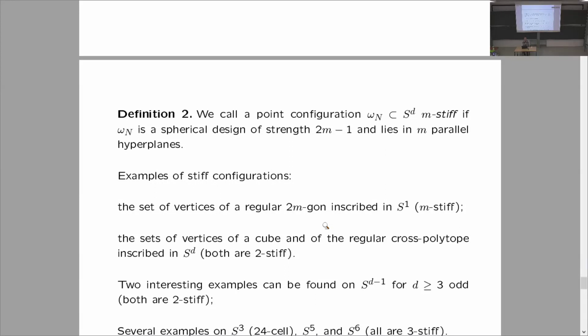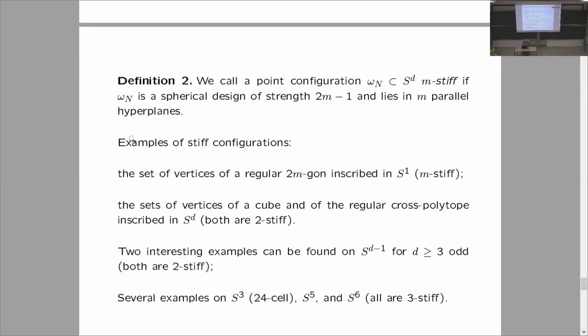So we will consider configurations which are designs of order 2m-1 and which can be put in m parallel hyperplanes. So they are designs of order 2m-1, and there exists a point on the sphere which forms m distinct dot products with points of the whole configuration. That's the definition we have. Just for brevity, let's call them m-stiff.